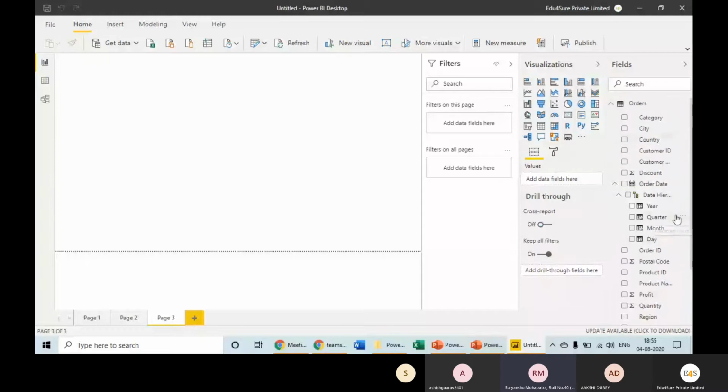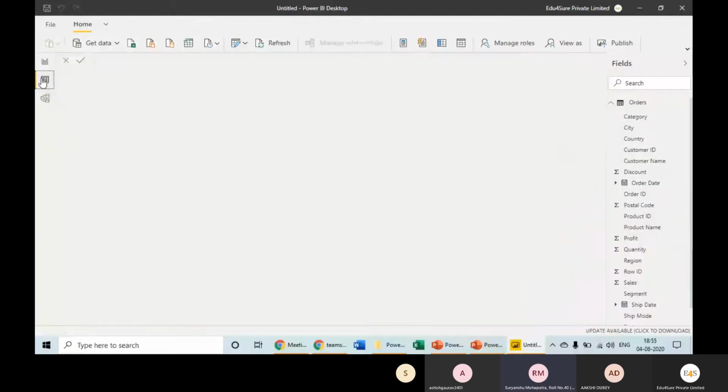So this is called artificial intelligence. It has understood these things itself. We have not done anything. We just imported the data. So how will we do that? We will go to the data tab.